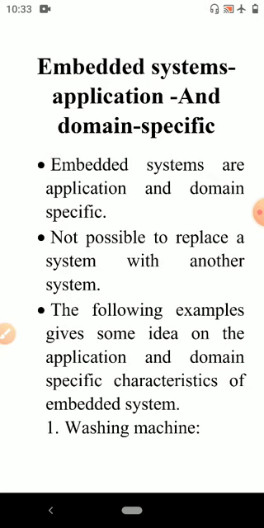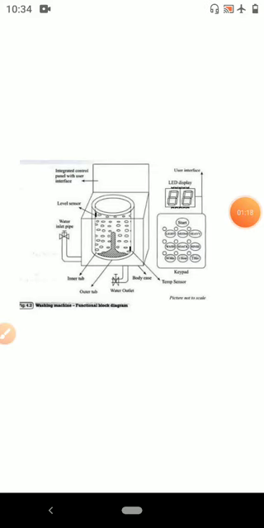The following examples give some idea of the application and domain specific characteristics of embedded systems. The figure shows the functional block diagram of a washing machine. We all know that an embedded system contains sensors, actuators, a control unit and application specific user interfaces like keyboards, display units, etc. You can see all these components in a washing machine if you have a closer look at it. Some of them are visible and some of them may be invisible to you.